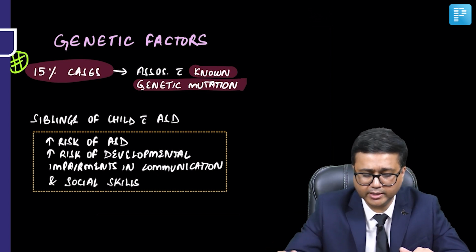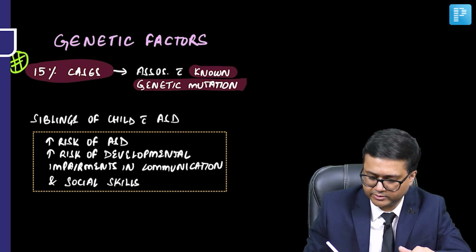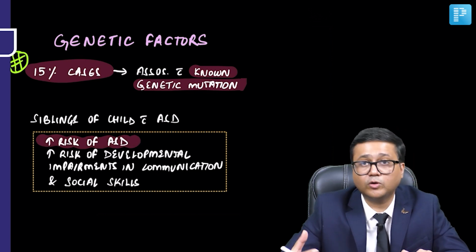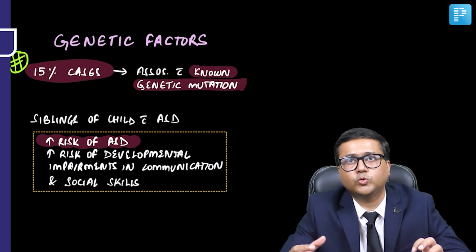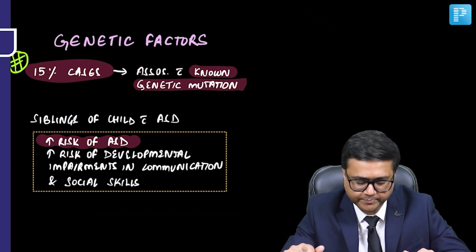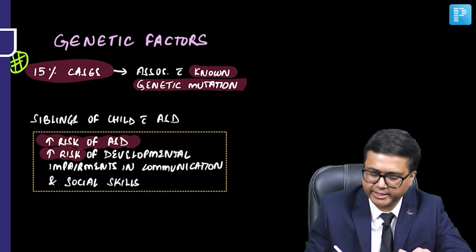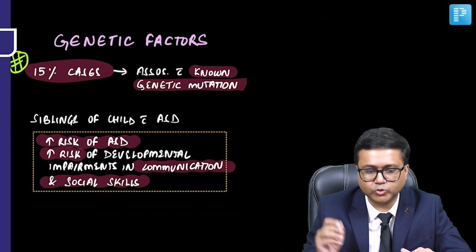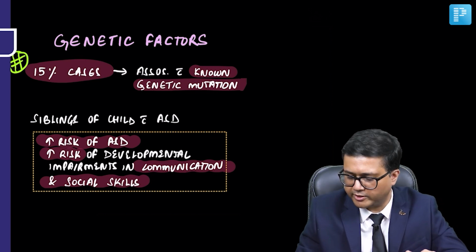And it is also seen that in siblings of children with ASD, there is an increased risk of ASD. In fact, in many families, this risk may go up to as high as 50%. And there is also increased risk of developmental impairments in communication and social skills. So again, genetic factors seem to play an important role.